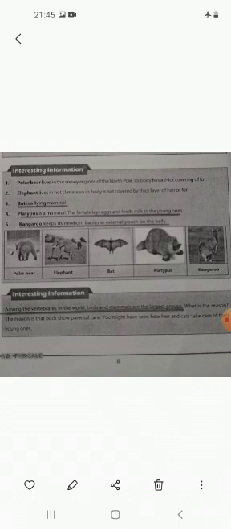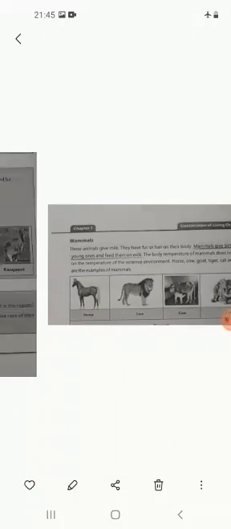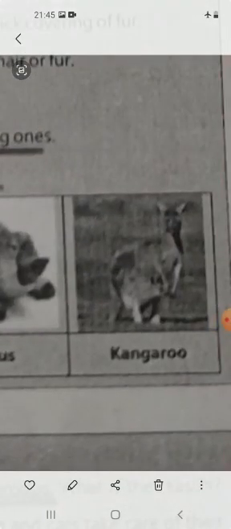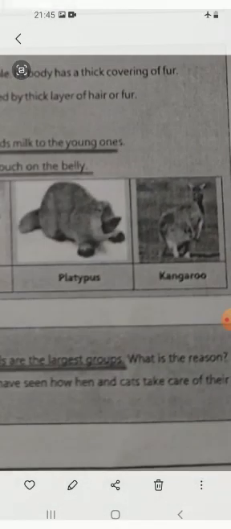The kangaroo keeps its newborn babies in an external pouch on its belly in order to protect them.